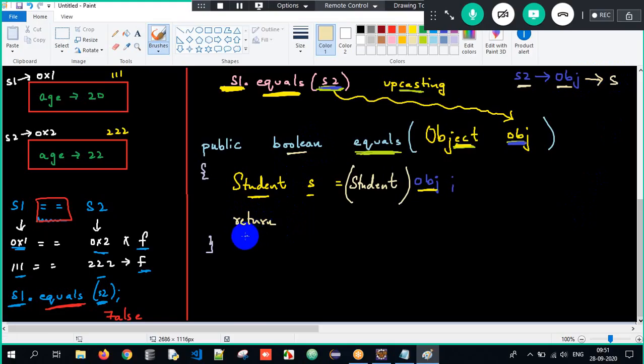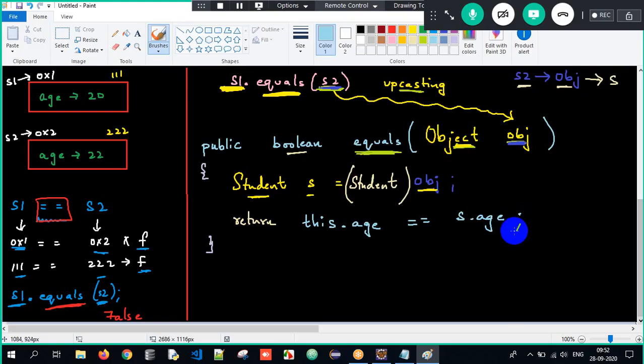How do you point to the current object? See, if I am getting compared with some other person, I am the current object. I am getting compared with someone else, so I am the current object. Correct. How do you point to the current object? With the help of the this keyword. The current object's age, is it equal to s dot age here?